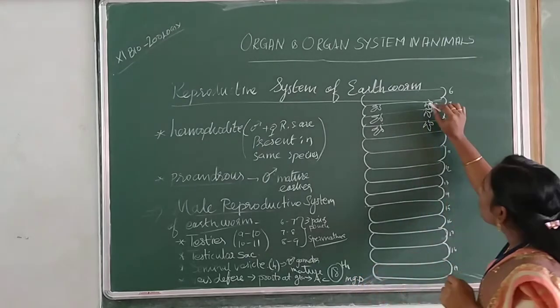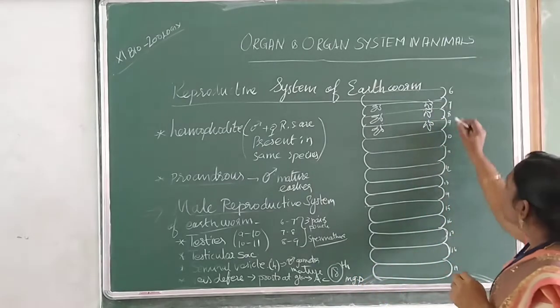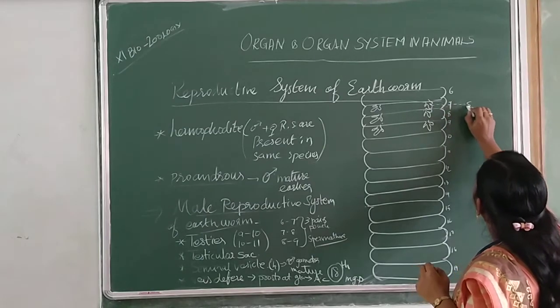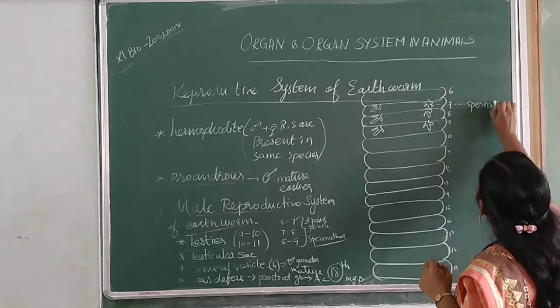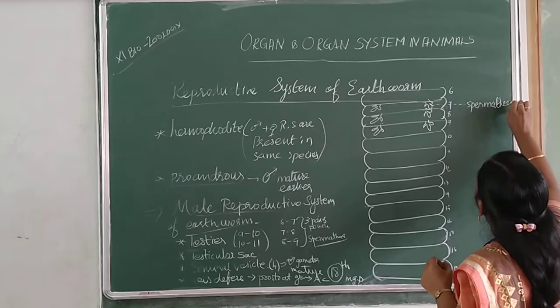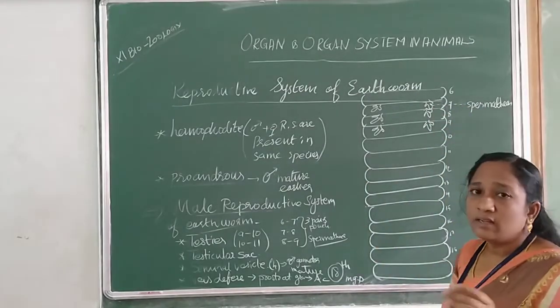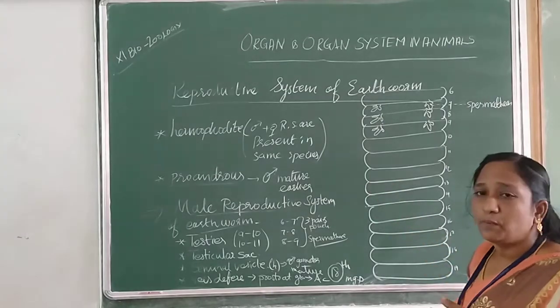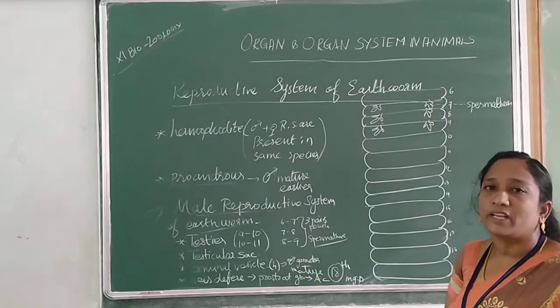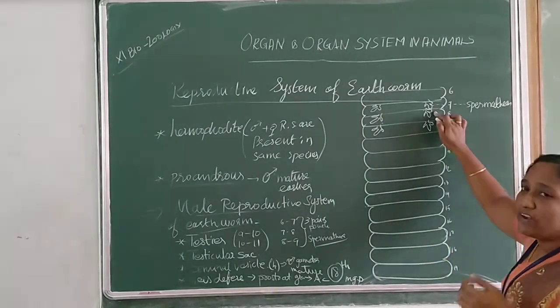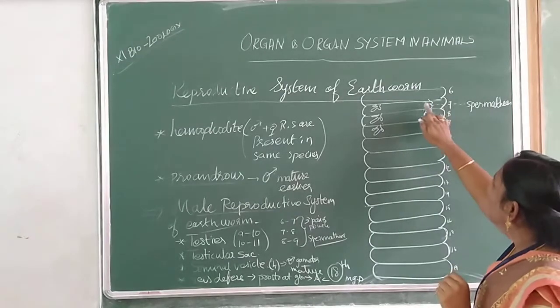Okay, so this is called the spermatheca. We will learn the uses of the spermatheca after finishing the reproductive organs, while learning copulation, where we will see its main function.